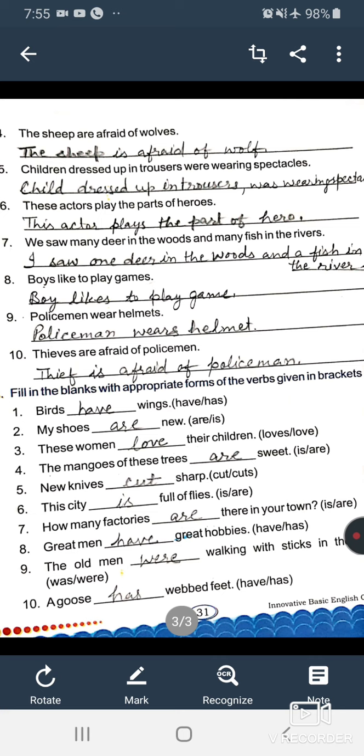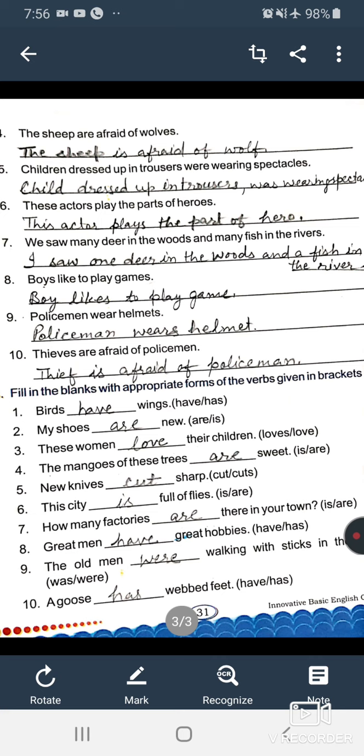Okay beta. Next, the old men dash working with sticks in their hands. There are two words, was or were. As I have earlier told you, was is used with singular and were is used with plural. So we have to write here the word were. Okay beta. Next, a goose dash webbed feet. There are two words, has or have. What will you write here? As a goose is singular, you have to write here has.